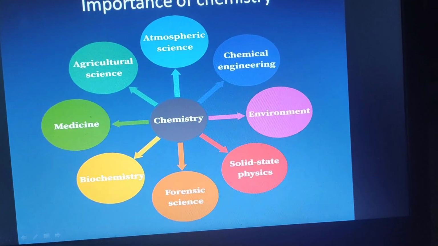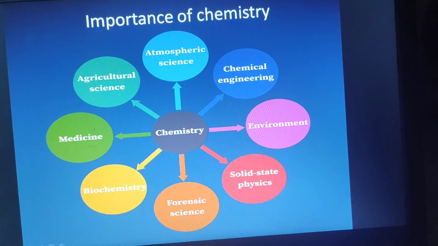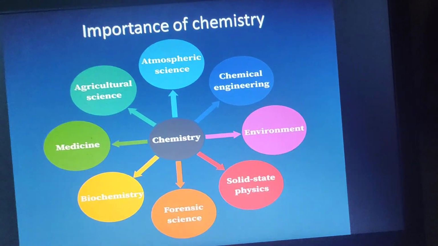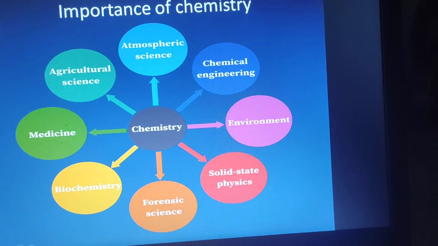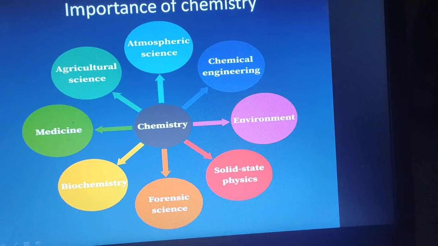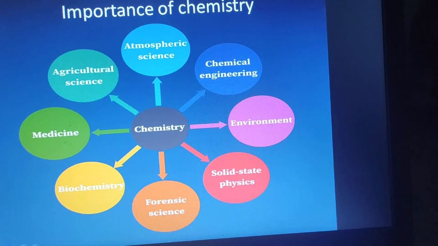Biochemistry is a branch of science in which we study the internal reactions that take place in the human body. Forensic science is a branch of chemistry which helps the police find evidence of criminals at the crime scene.